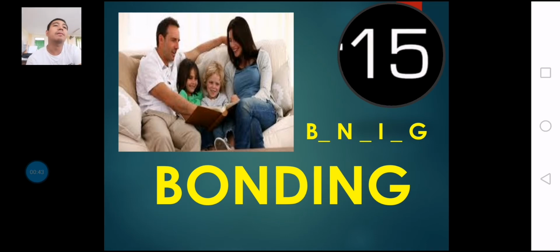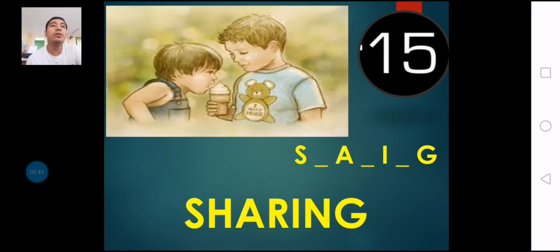Next is, of course, you also need sharing. It's like these two kids. They share something with each other. Sharing is one of the things we need in order to have a happy family.